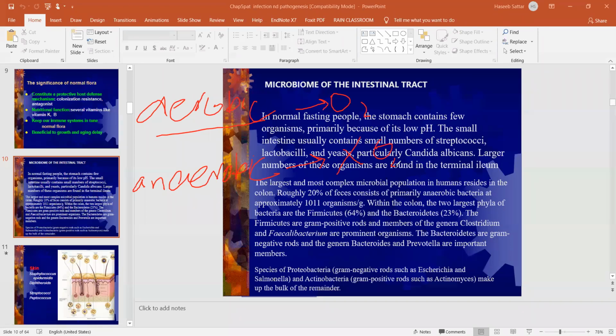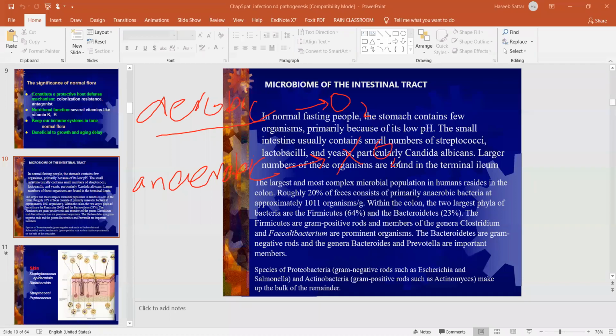So as a general rule, it's simple common sense: the body areas which are open to air, where air is present, the normal flora of that area will be aerobic bacteria. It's a simple rule of thumb. We know that our mouth is open, we inhale through the mouth and nose, and skin is also exposed to air.